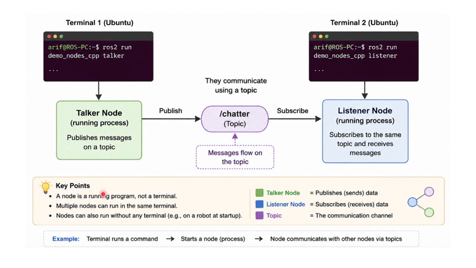So here are some key points to remember: a node is a running program, not a terminal. So the Ubuntu terminal is not a node. A terminal can actually have multiple nodes or no nodes at all. The talker node here is the publisher node, the receiver or listener node is the subscriber node, and the topic is the communication channel.